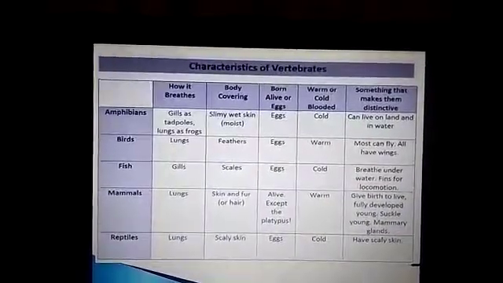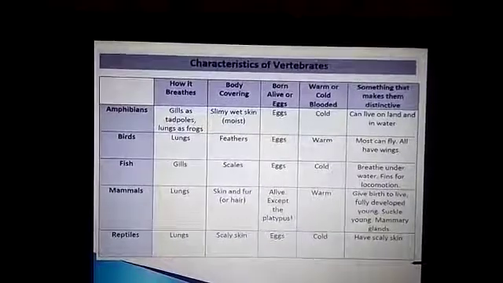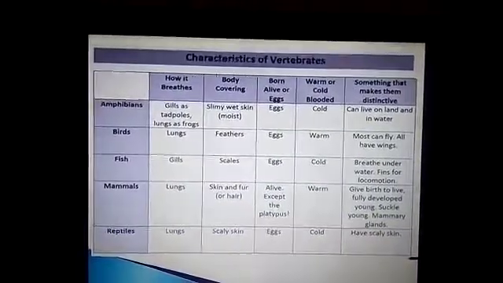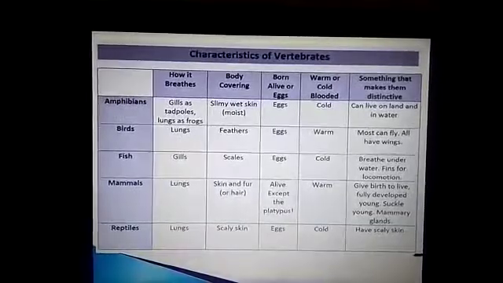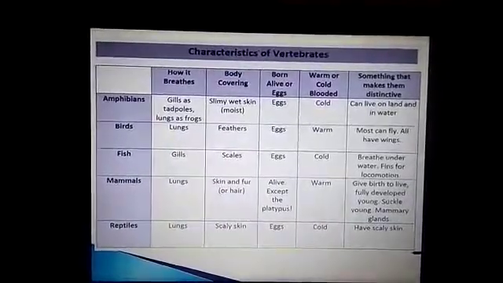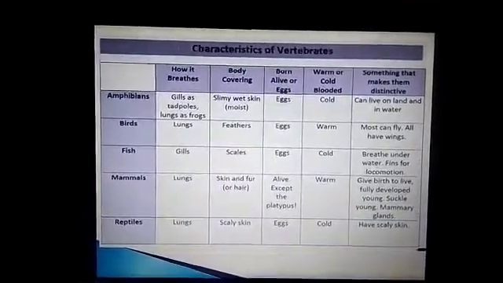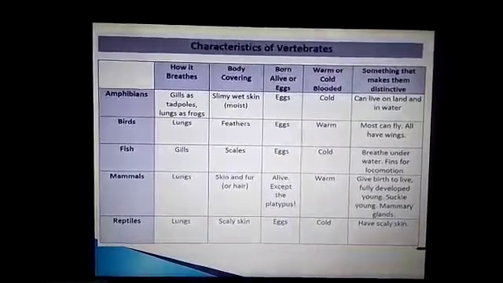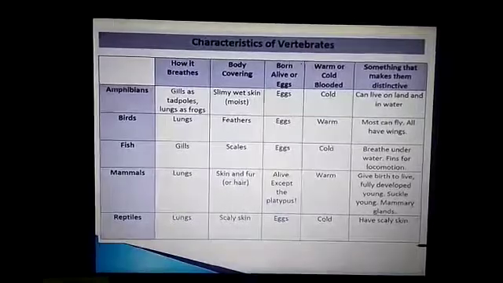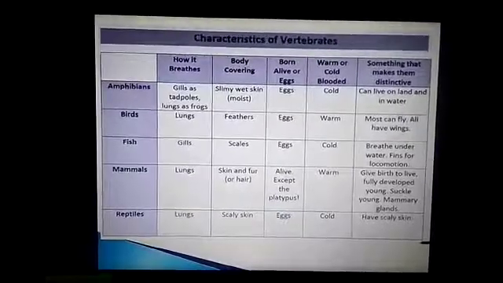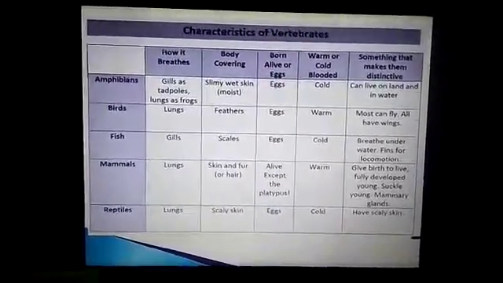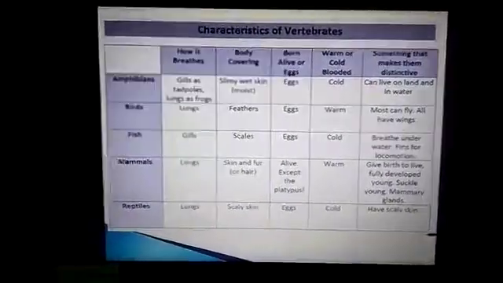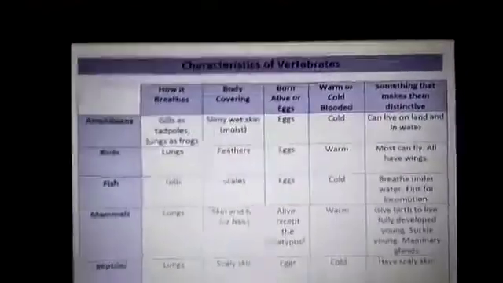And next comes the fish. Fishes, we know, live in water. They have a spindle-shaped body and a scaly and slimy skin. You might have observed the scales on the skin. Fish have scales that offer the least resistance while swimming. Fishes breathe with the help of gills and their body is covered with scales.